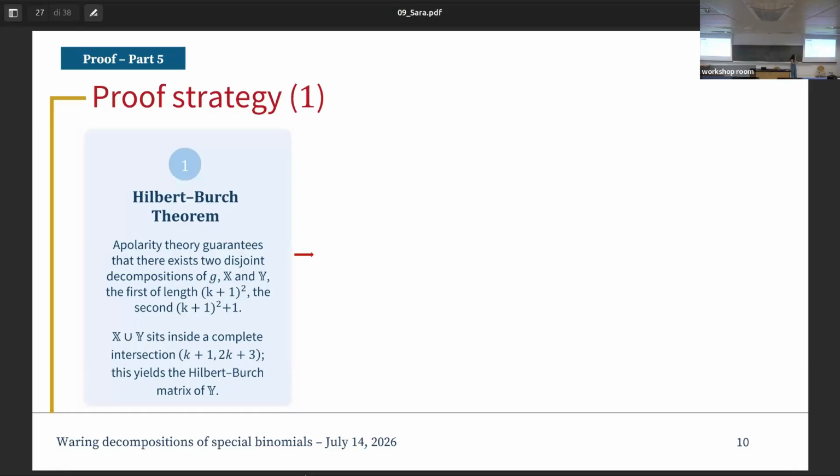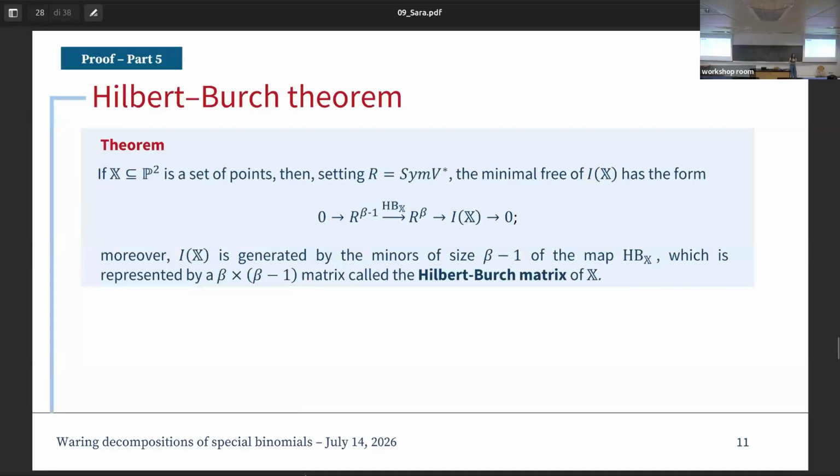Before going on with the proof, for people who are not familiar with the Hilbert-Burch theorem or Hilbert-Burch matrix, I want to recall the result. If we take a set of points, let's say X in P2, then we can compute the minimal free resolution of the ideal of X, which has this form.